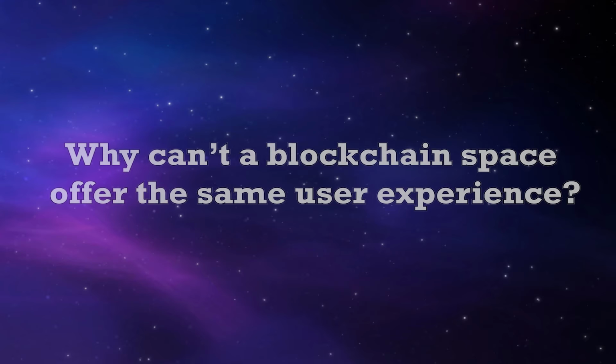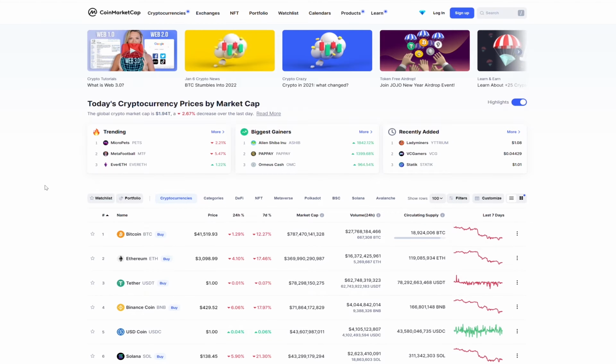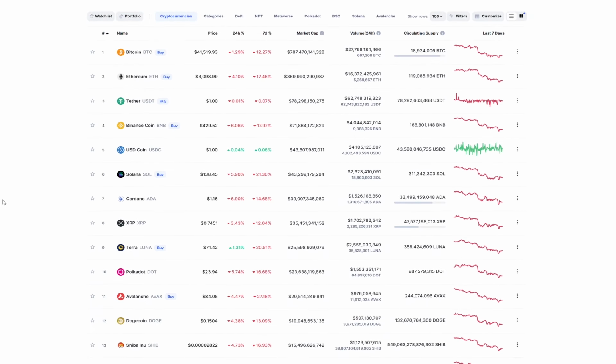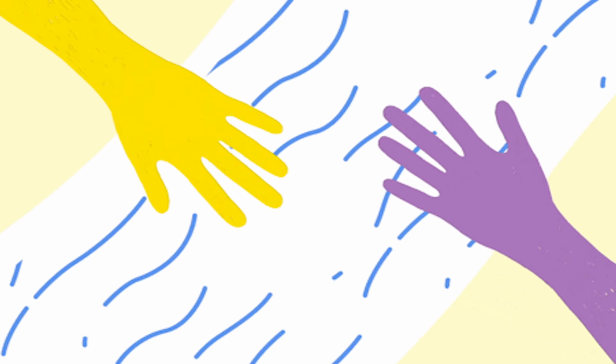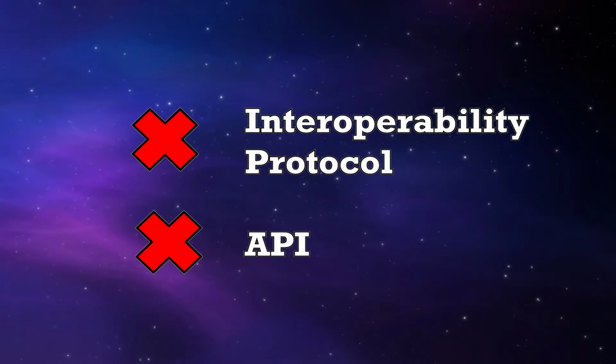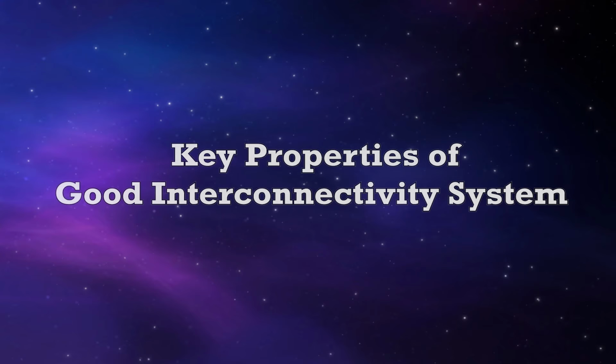Why can't the blockchain space offer the same user experience? Now we are still in the early age of blockchain history. More and more chains are being created, but the ecosystem is really fragmented. Interoperability protocols and APIs are missing. This prevents us from mass adoption since we cannot leverage the ecosystem to the fullest. So what are the key properties that interoperability must possess in order to achieve global adoption?